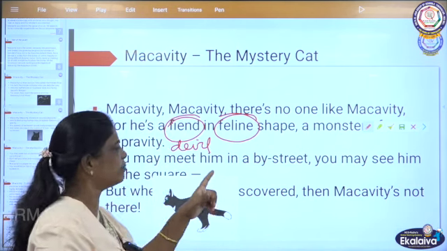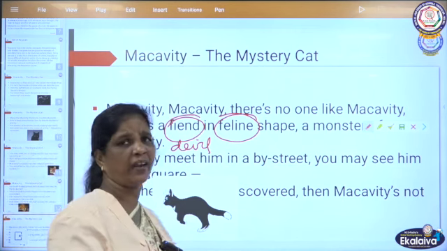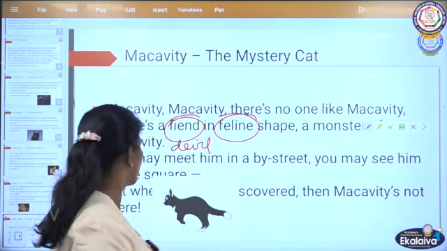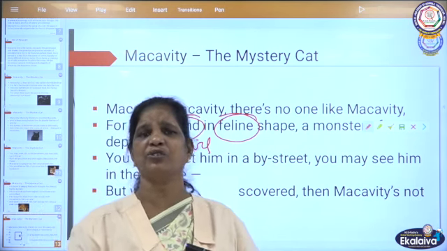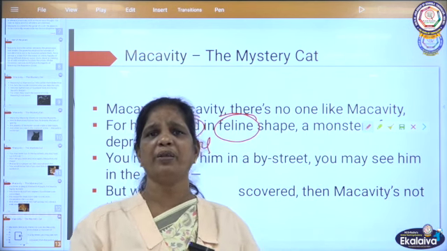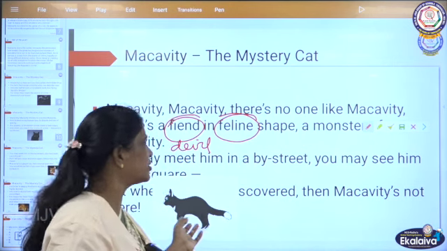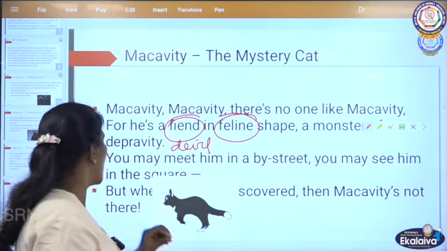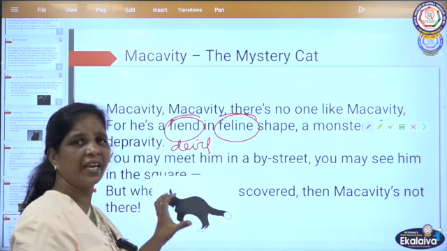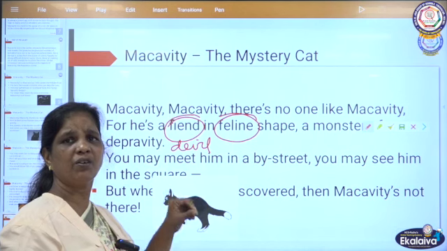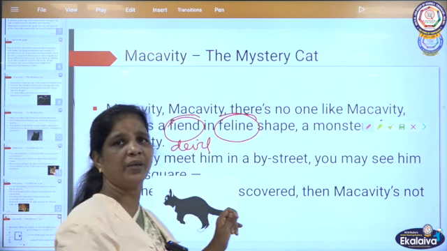You may meet him in a by-street. You may see him in the by-street, or you may see him in the square, in the open space. But when any criminal activity takes place, he will not be there. Macavity will not be in that place. You can find him in the by-street or see him in the open space. But when the criminal act is done, at that time Macavity will not be in any place. Okay children, I think it is very clear to you.